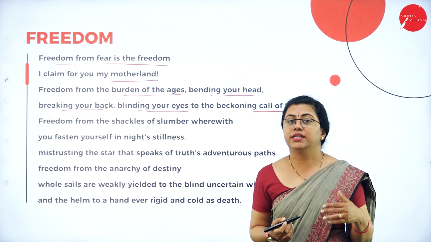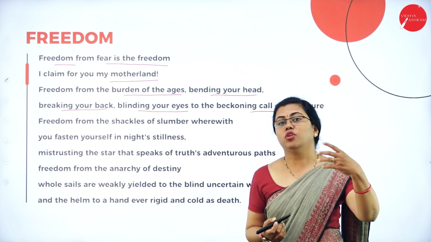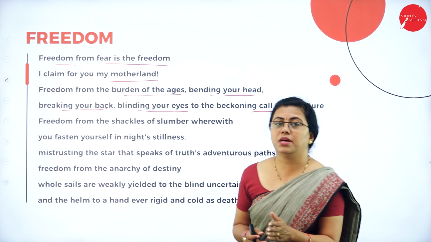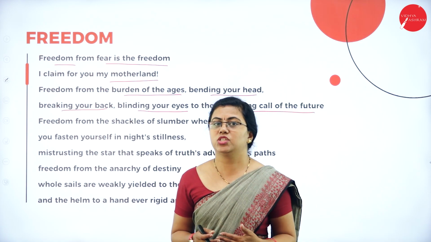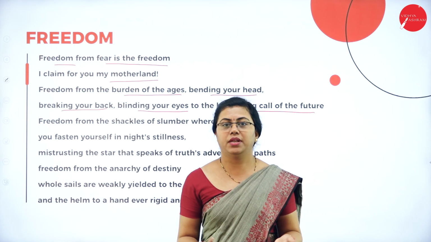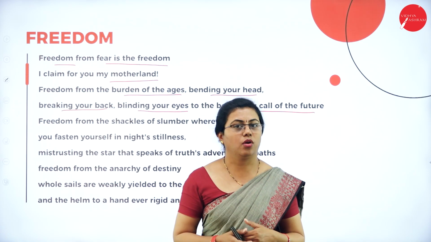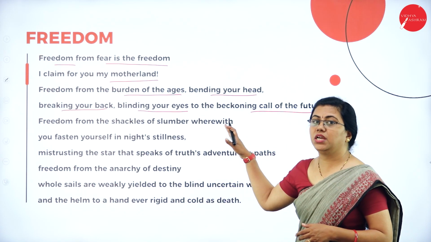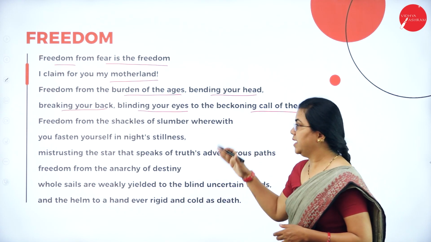So he is telling that the motherland is actually not able to see the future. It is the motherland, that is the people in the motherland, they are just obeying somebody's orders. They have just blindfolded themselves and they are just listening to somebody who is giving orders and working according to that only. So here, stop being a slave is what he is telling.